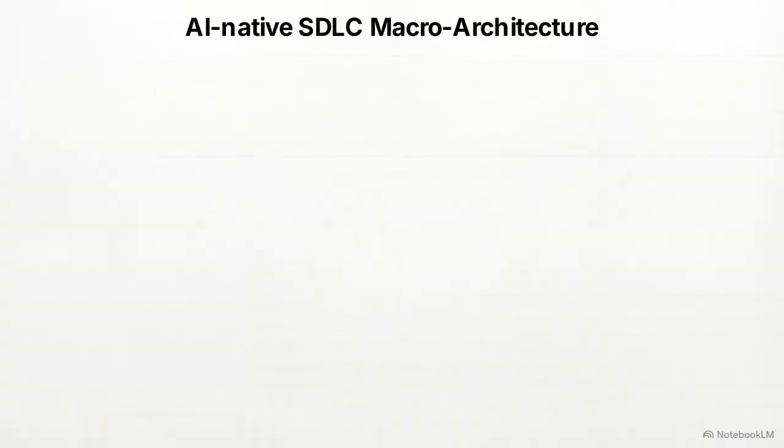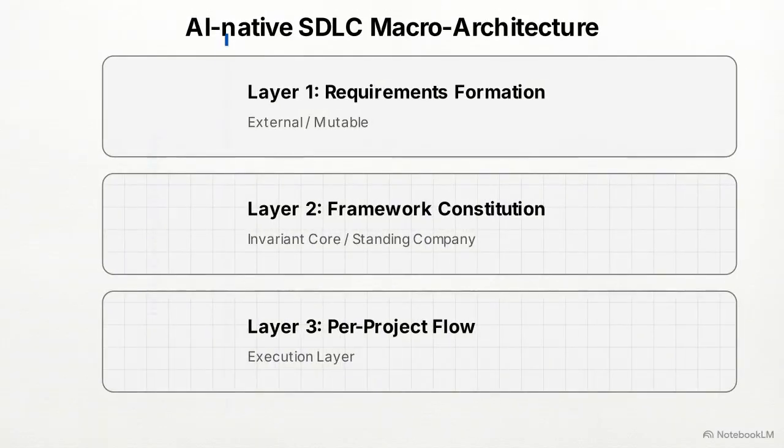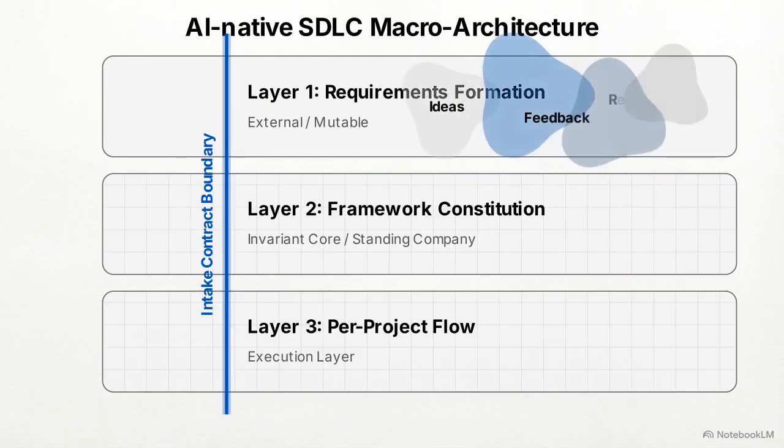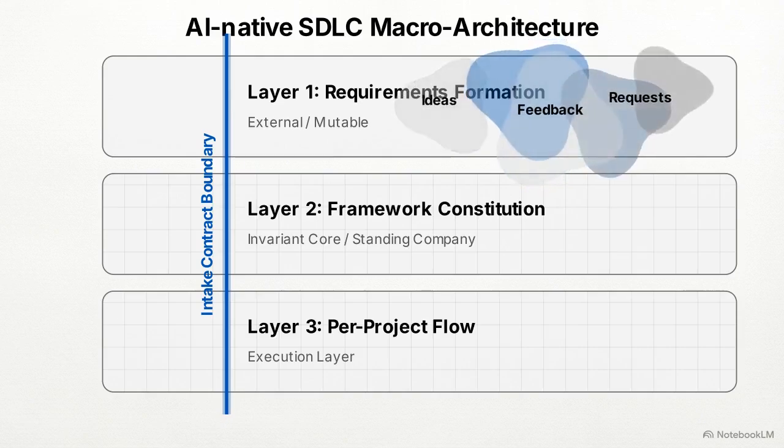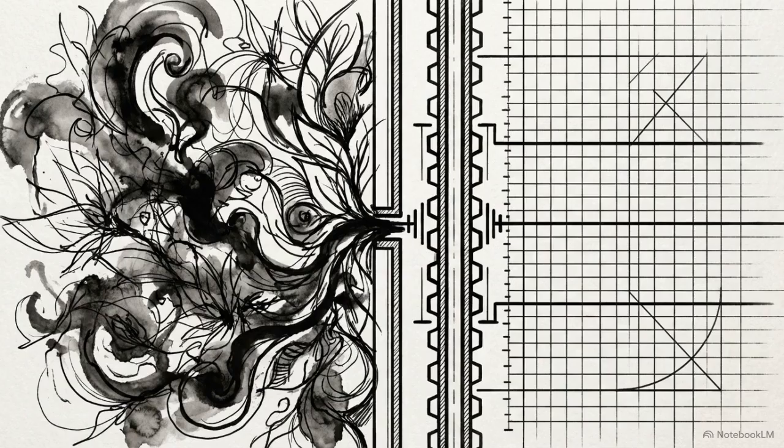This chart outlines the macro architecture of an AI-native SDLC. It operates across three distinct horizontal layers. The top layer allows for messy, highly iterative human requirements formation. In contrast, the middle layer acts as an invariant framework, governed entirely by rigid schemas and mathematical rules. This physical separation between human ideation on the outside and machine execution on the inside is the primary architectural defense against cascading AI hallucinations. Looking closely at the top layer, human stakeholders interact with an external requirements agent.